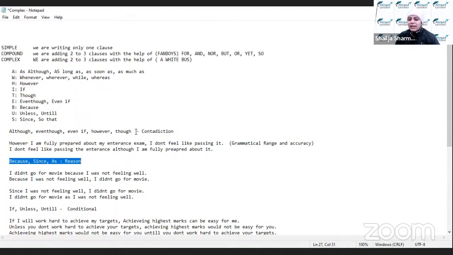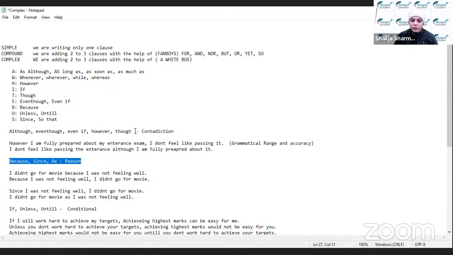तो because अगर आपको लगता है कि overused है and I don't want to use this conjunction again, so a beautiful conjunction is for you, that is since and as. So same way you can use this conjunction. There is as such no difference between because and since. So if you're using because, उसे rub करके आप since कर दीजिए. It's kind of a synonym you can use in such a way.